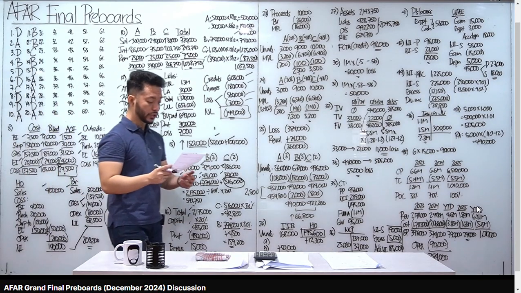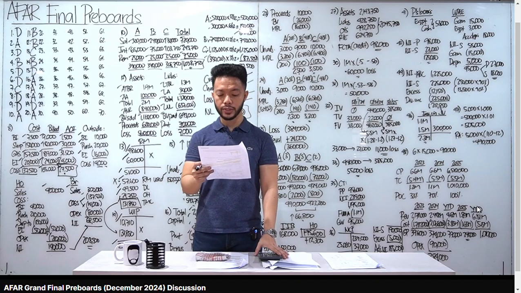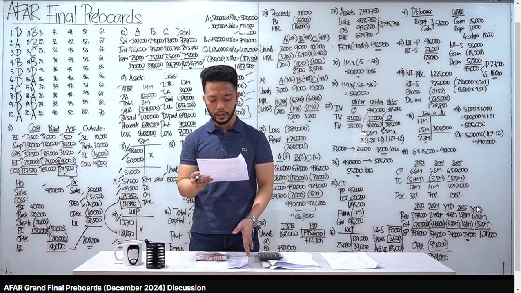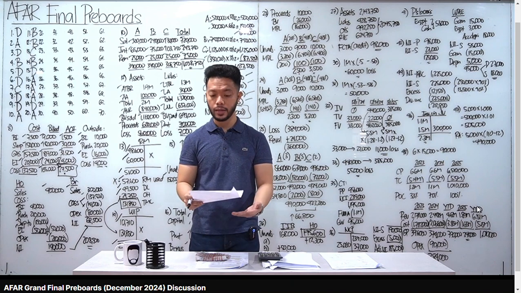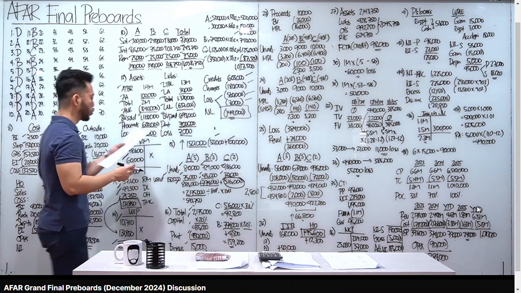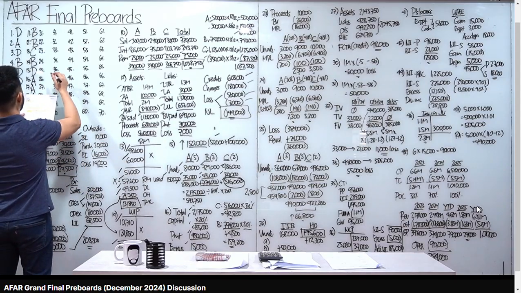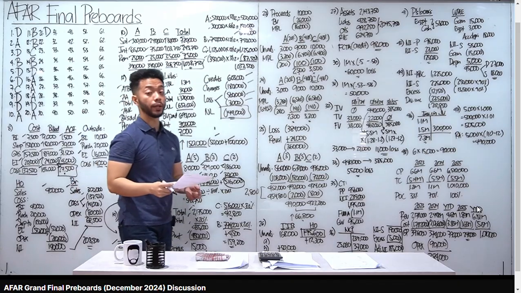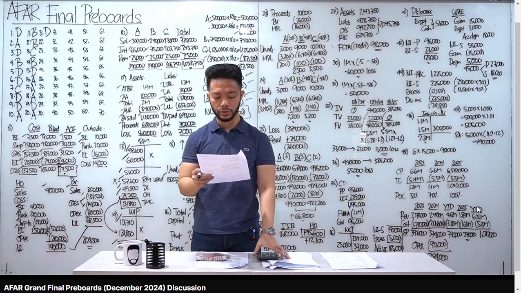Number 21, a consignor consigned 1,000 units to a consignee. The consignor should recognize the revenue from the consignment when, kailan ulit class, magre-record ng consignment revenue si consignor. Punta ka sa letter D, the consignee sells the goods and informs the consignor of the sale. Pag nakabenta na and nag-notify na kay consignor, yun lang yung moment na pwede mag-record ng revenue si consignor.